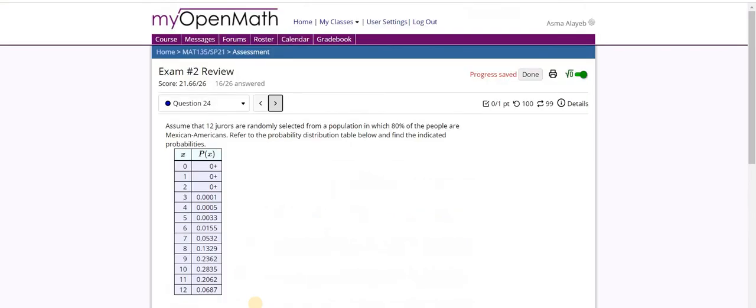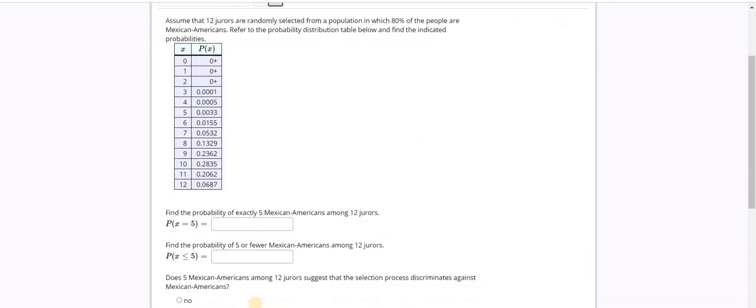The next question is basically a discrete random variable or discrete probability. To answer the first question, find the probability that exactly 5 Mexican Americans are among the 12 jurors. I have the table here. I have this habit of not reading the question because I think I know what's going on, so don't fall for that habit. Please read each question thoroughly and try to understand what's going on.